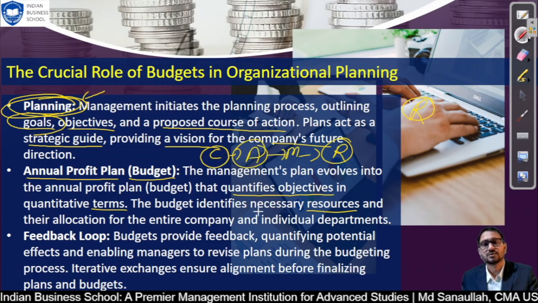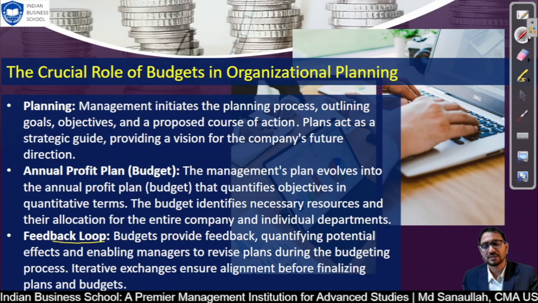So these are the resources from where cash inflow will be. Those are the resources to be identified and their allocation. So after cash inflow, we have to plan cash outflow, where we are going to expense, so that we can monitor and steer our expense in the right direction. Feedback loop: obviously budgeting will provide a feedback loop for quantifying the potential effect. So basically what they are trying to say is, based on the budget, whatever resources and expenses we have planned, are we doing according to that or not?